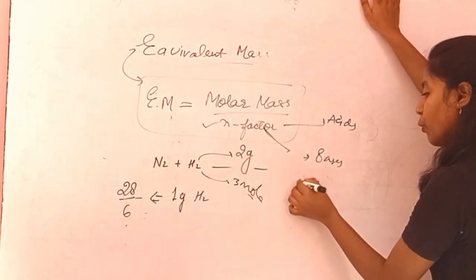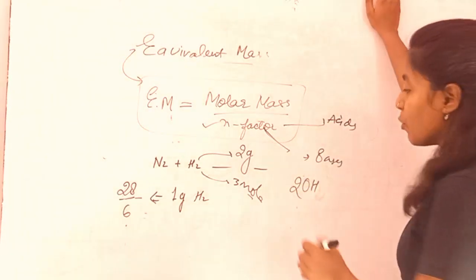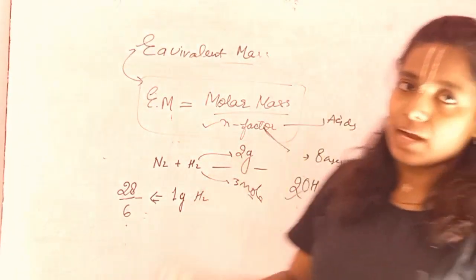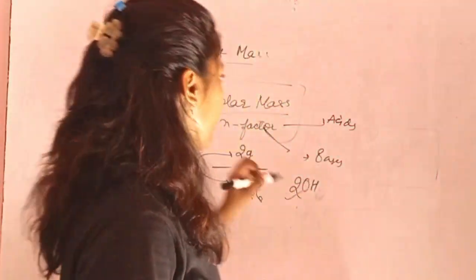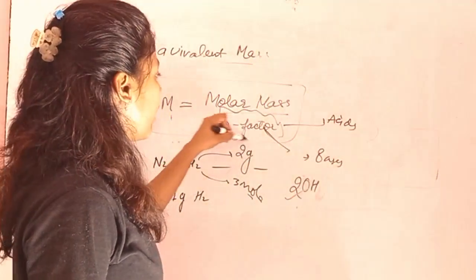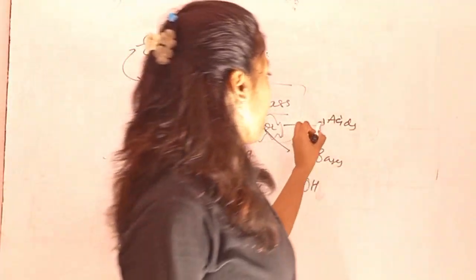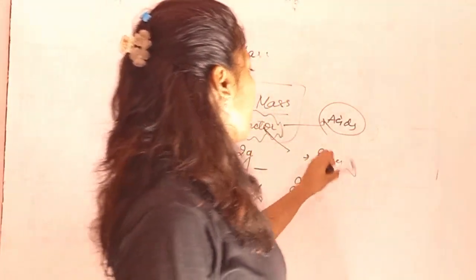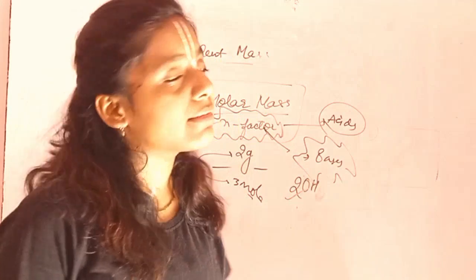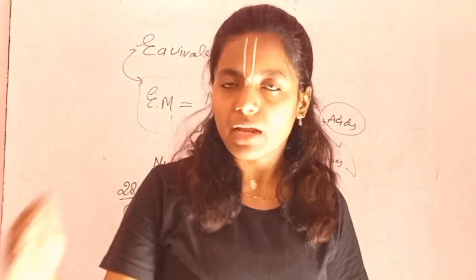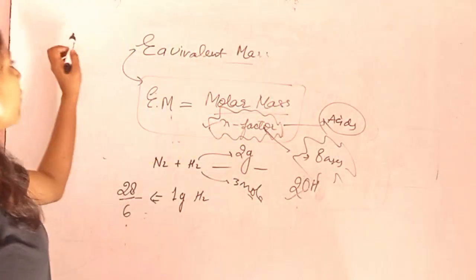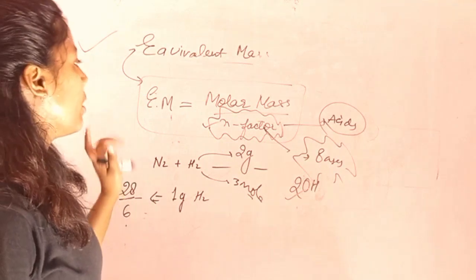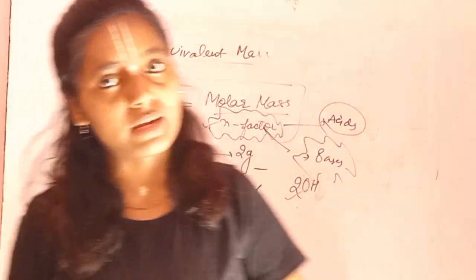There the moles of OHs are 2. So that would be the N factor of it. You would say, ma'am, again I don't understand. I will be telling it, as the N factor would not be clear yet. We require a brief intro of basicity, that is your acids' N factor, and acidity for your bases' N factor, right? We will have a more clear eye. So this is all the formula for equivalent mass, that is the molar mass upon N factor.